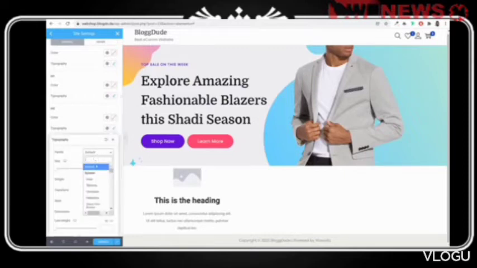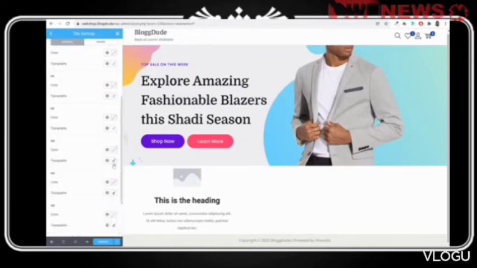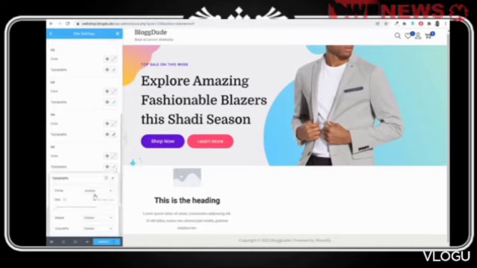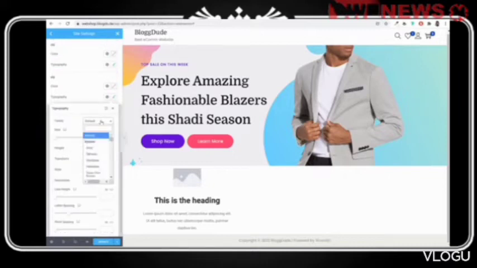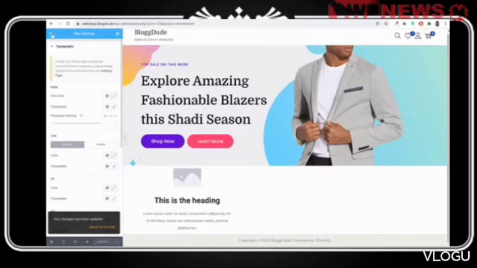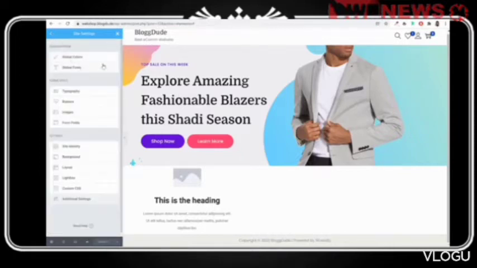Select this option. Obviously, if you don't want to use this font family, if you want to use some other font family, obviously you're free to do that. And you can set the same font family over here, right? Then after that, finally the last one, heading 6. Okay, select this thing, click on update. Now you can do one more thing. If you want, you can go to global fonts, and you can change that thing as well.